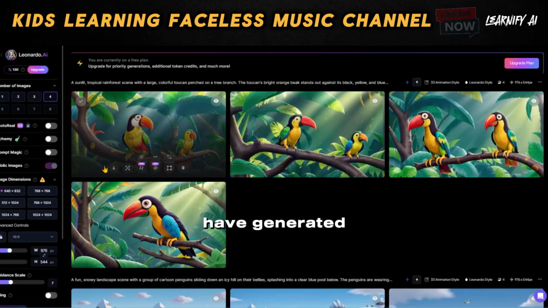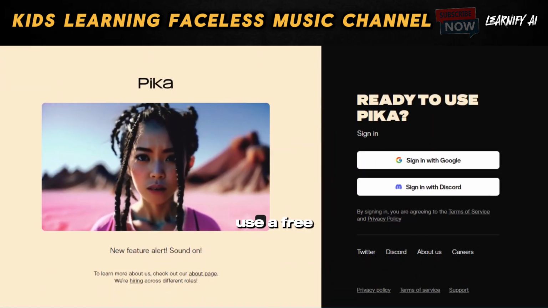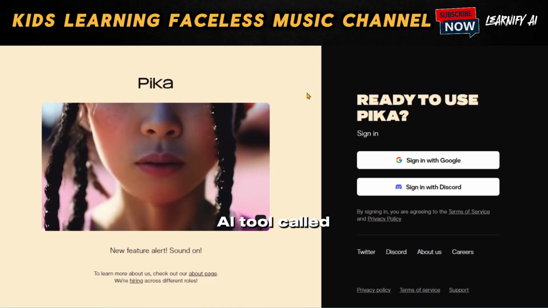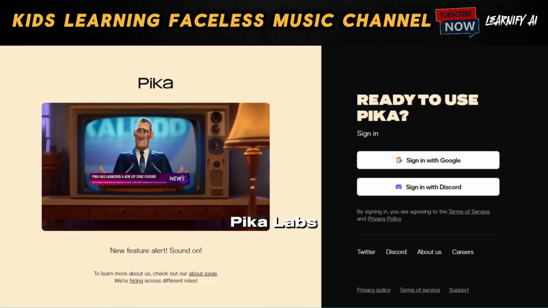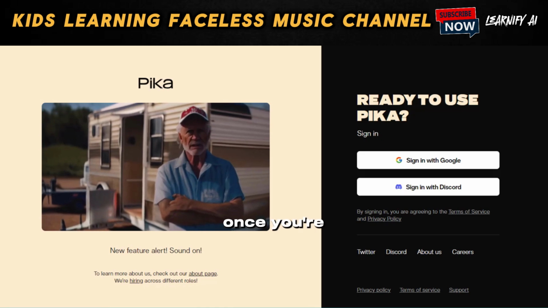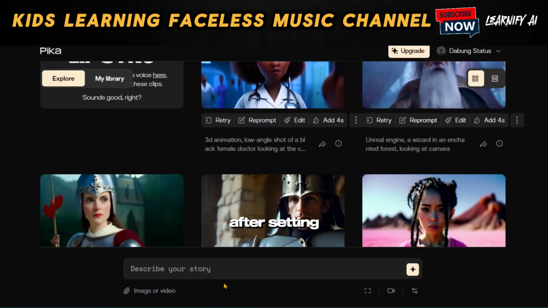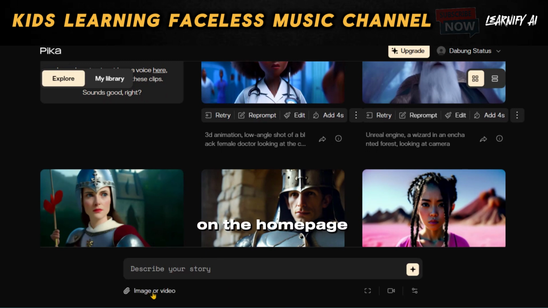Now that we have generated the images, we will transform them into a video. To do this, I will use a free animation generator AI tool called Pika Labs. Pika Labs recently released its latest version, Pika 1.0. Once you're on the Pika Labs website, create an account using your Google account. After setting up your account, you'll land on the homepage.